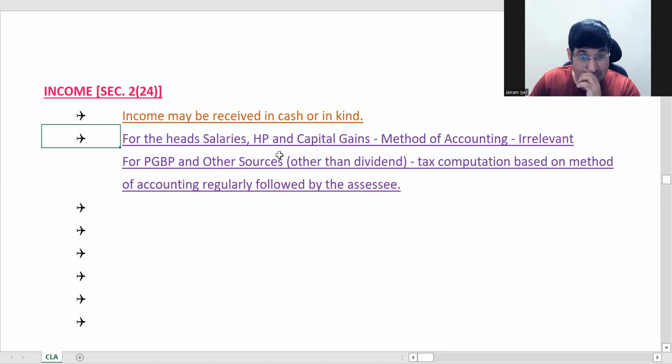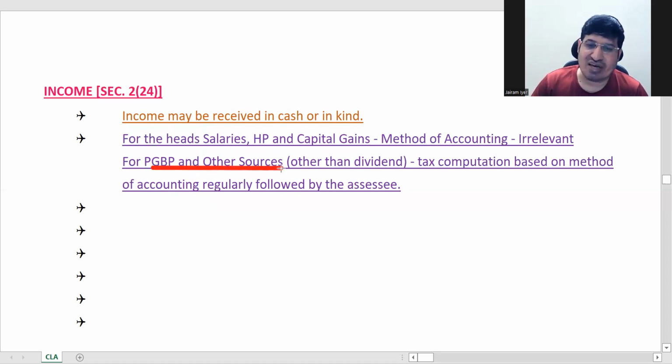Then next is an important point. You have 5 heads of income: salaries, house property, PGBP, profits and gains of business or profession, capital gains, and income from other sources. Now in this, just remember the order: first is salaries, second is house property, third is PGBP, fourth is capital gains, and fifth is income from other sources. So for third and fifth, PGBP and other sources, tax is always computed based on the method of accounting regularly followed